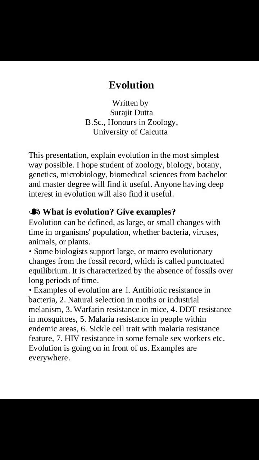What is evolution? Give examples. Evolution can be defined as large or small changes, with time, in organisms' population, whether bacteria, viruses, animals, or plants. Some biologists support large, or macroevolutionary changes, from the fossil record, which is called punctuated equilibrium. It is characterized by the absence of fossils over long periods of time.